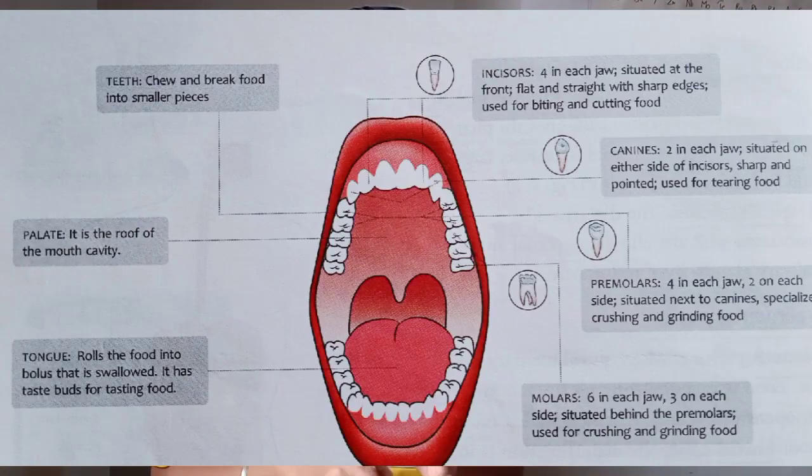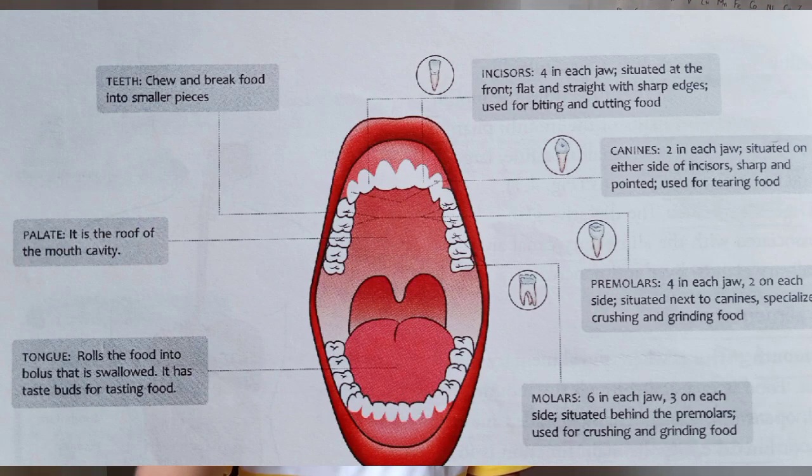When you are 6 to 7 months of age, the first teeth of your life come, that is the milk teeth or the temporary teeth or the deciduous teeth. Now they are 20 in number, and by the time you are 12 or 13 years of age they fall off and the permanent teeth come. Permanent teeth are of 4 types: incisors, canines, premolars, and molars.